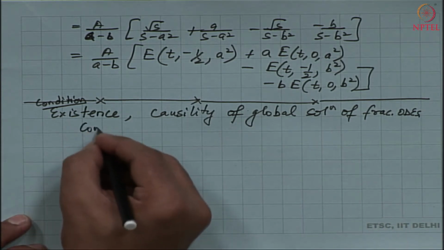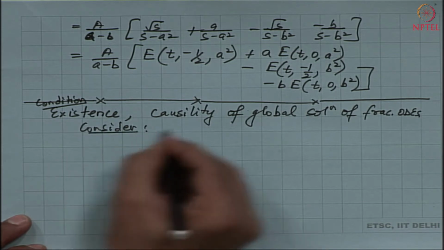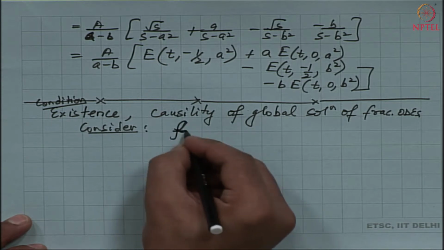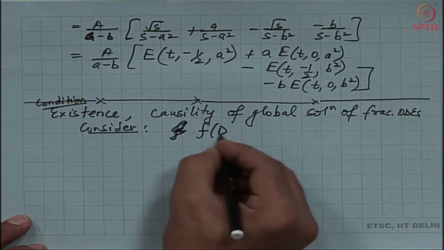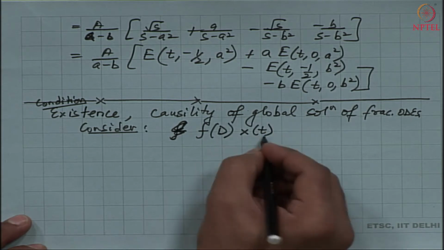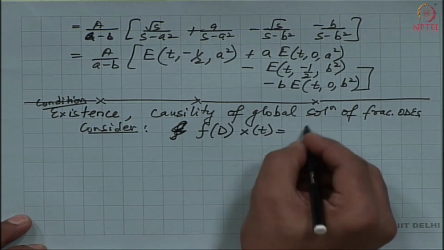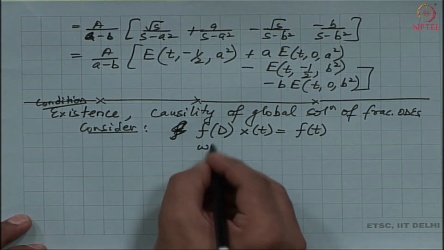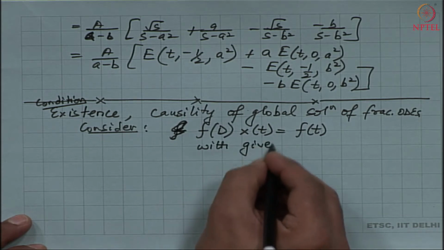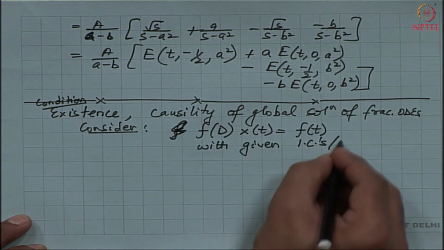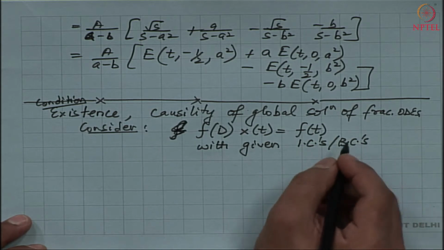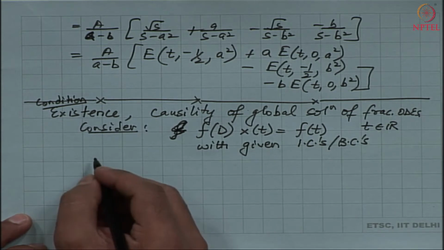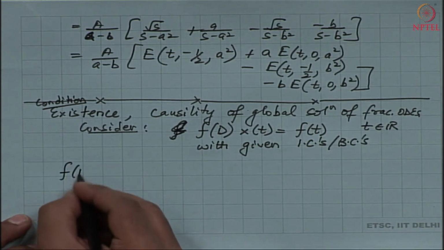So, let me just consider a fractional ODE. Consider the ODE of this form, which is given by, let me call this my operator f of d, which is operating on this solution x of t, which is also equal to f of t. Let us say I am further given initial and boundary conditions. Let me say that t is a real number, and then my operator is as follows.